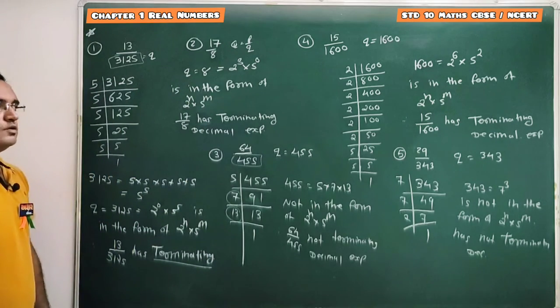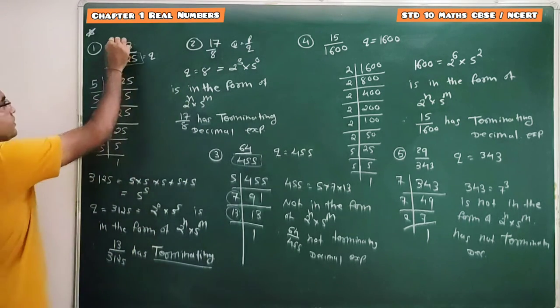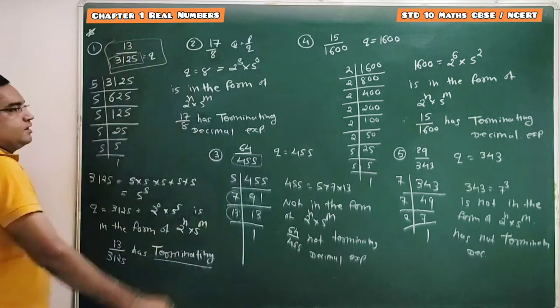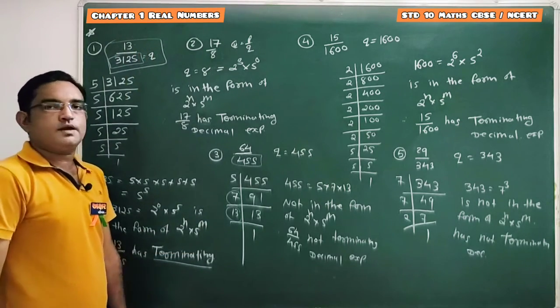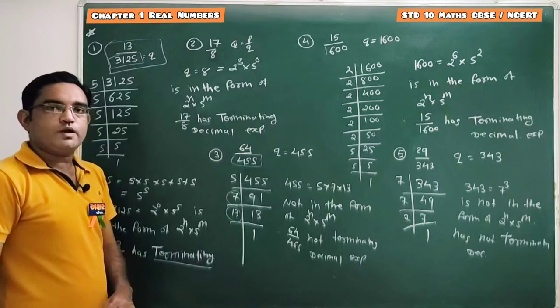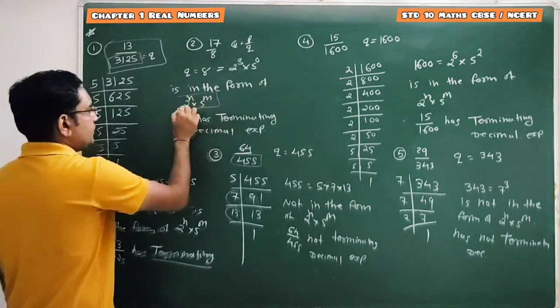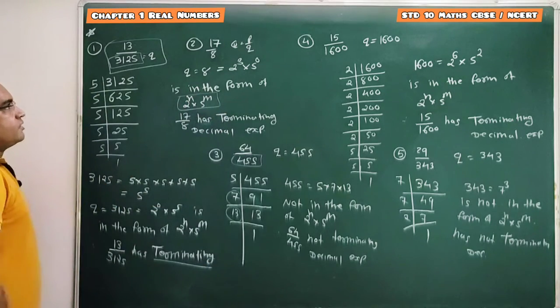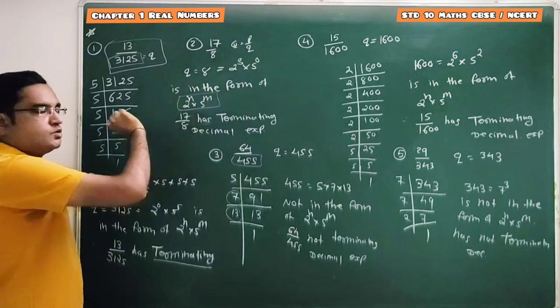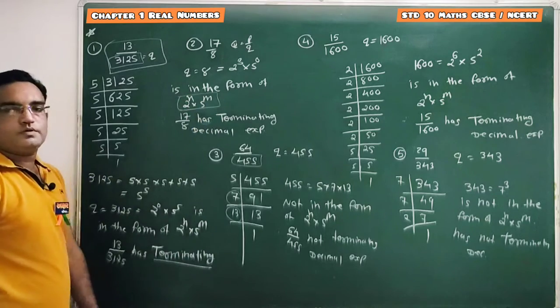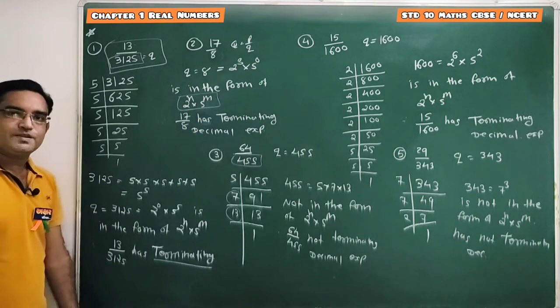Clear, students? So this is how you can check whether the given rational number has terminating or non terminating decimal expansion without performing long division process. Done by comparing the prime factorization of denominator with this term 2 raised to n into 5 raised to m. Done. So now pause this video and note it down.